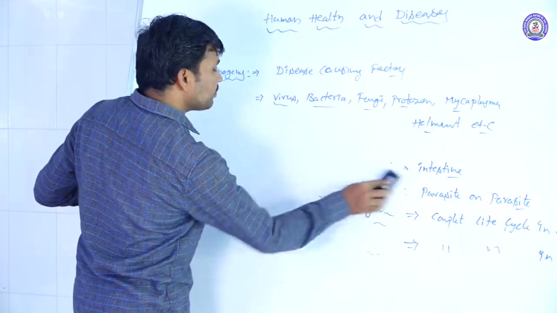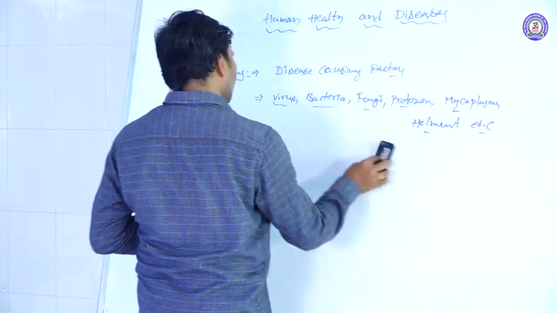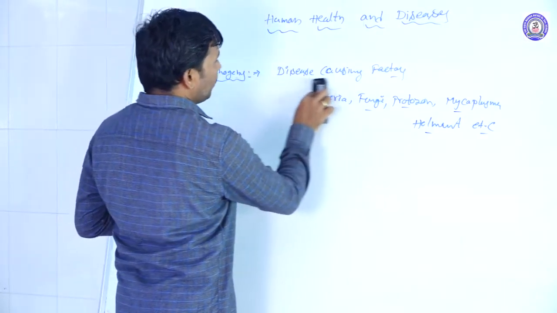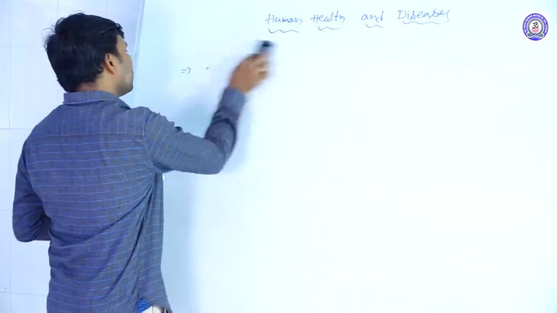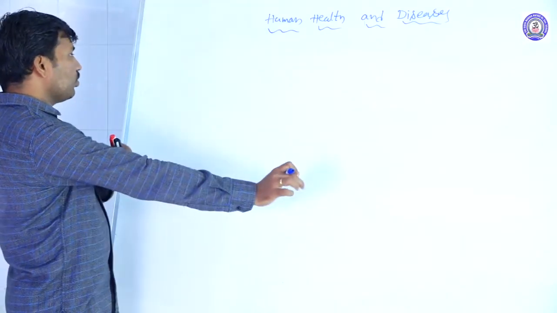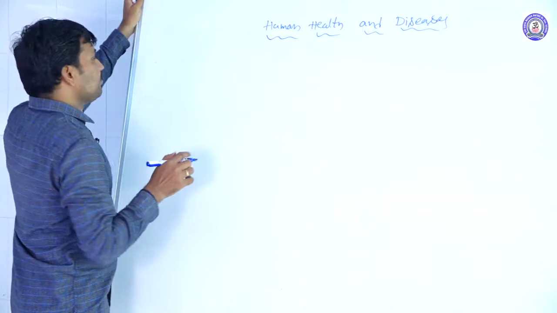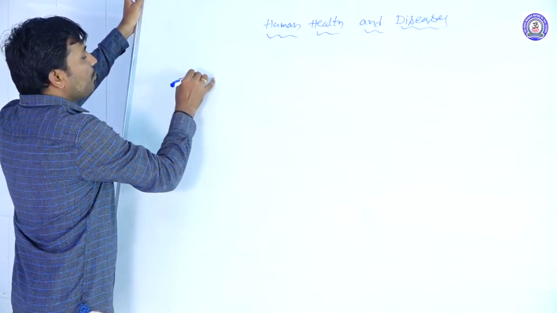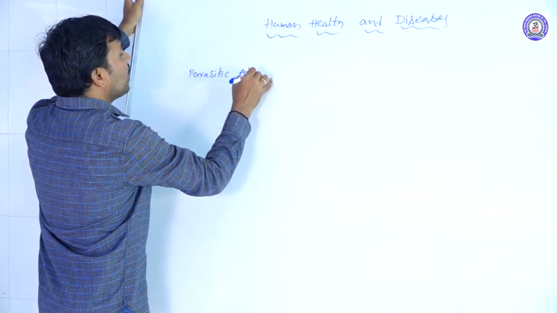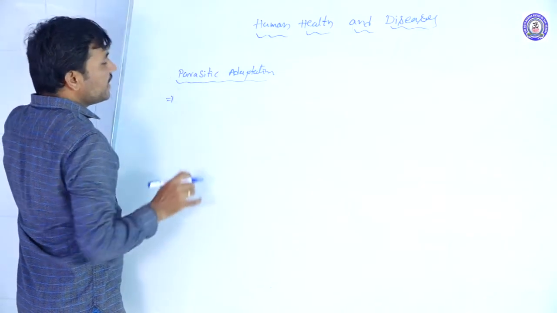So how are these parasites surviving on the surface of the host body or inside the host body, and how are they maintained, or how have they adapted for those types of life cycles? So parasitic adaptations are presented here. There are certain types of parasitic adaptations.